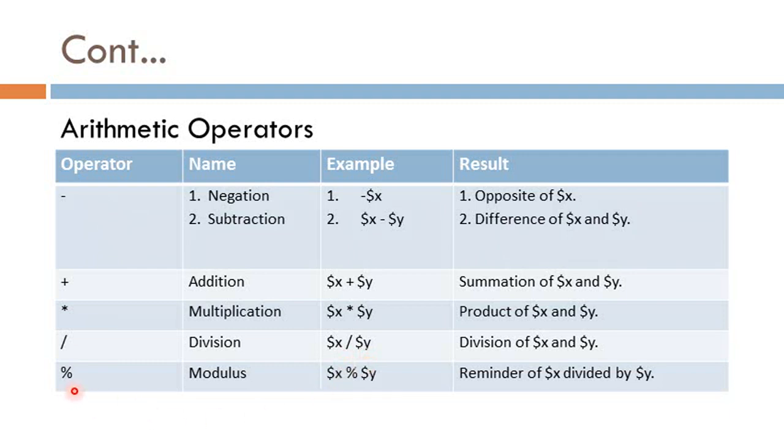And last is the modulo operator, modulus. It divides one number by another number and returns the remainder of the division. So here I write $x modulo $y. This gives the remainder of $x divided by $y.